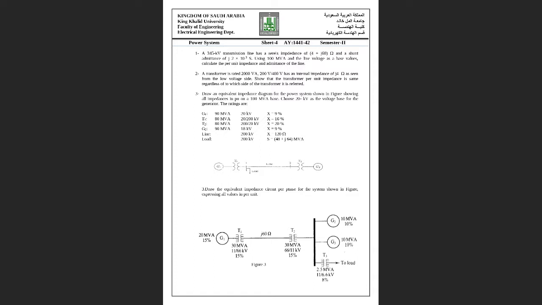This X is 9%. So what will be the actual quantity of this 9%? It will be in units of ohm, reactance. So all these are in ohms except this one.